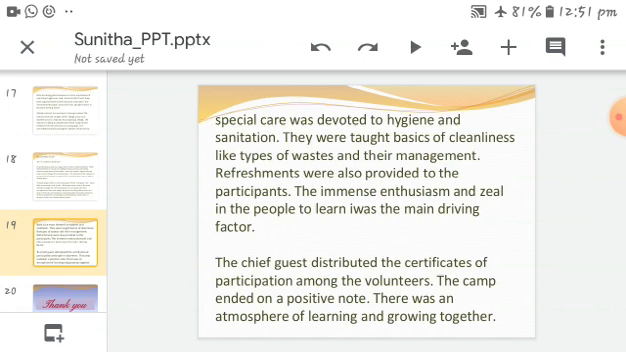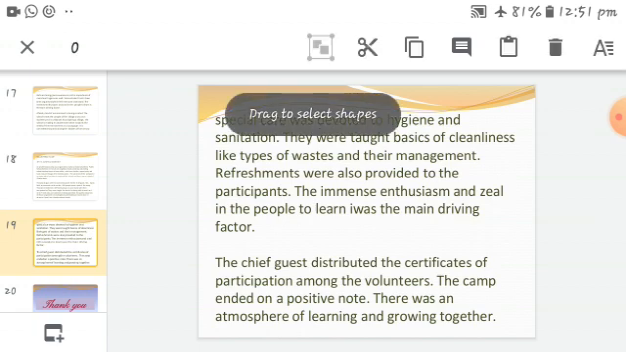Apart from educational needs, special care was devoted to hygiene and sanitation. This is the most important thing nowadays in the pandemic, the corona season. Hygiene and sanitation are very important. They were taught basics of cleanliness like types of waste and their management. Refreshments were also provided to the participants.